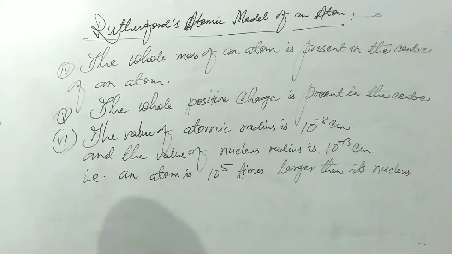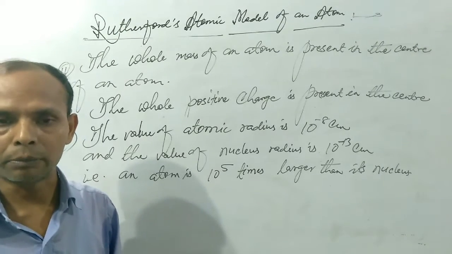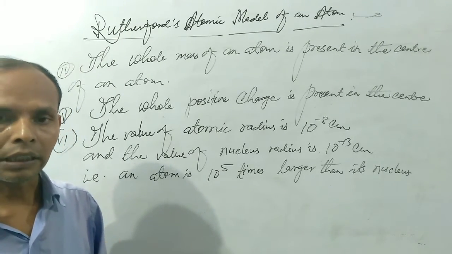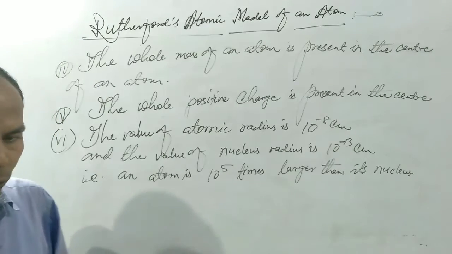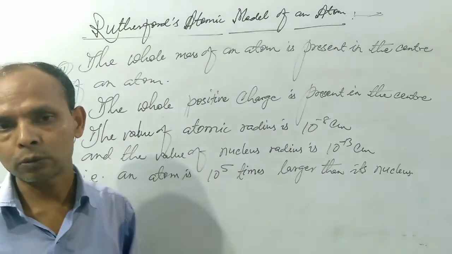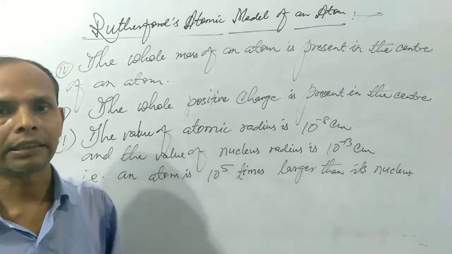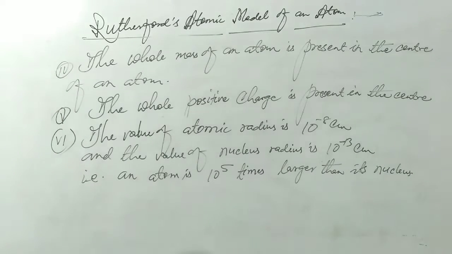Next point, Rutherford told that the negative charge electron which moves around the positive charge nucleus is balanced by centripetal and centrifugal force, because in a circular path, two types of force act on the moving electron. The values of these two forces will be the same, and that is balanced. So these are all the main postulates, and we can also say the main points of Rutherford's atomic model.